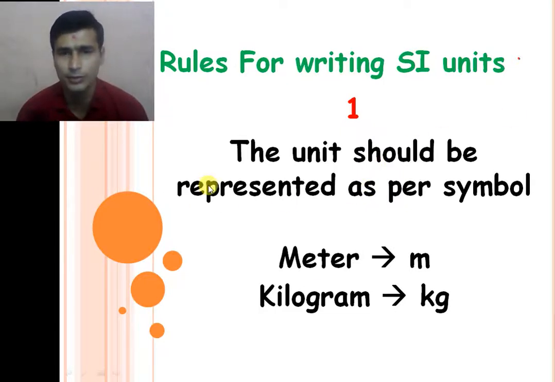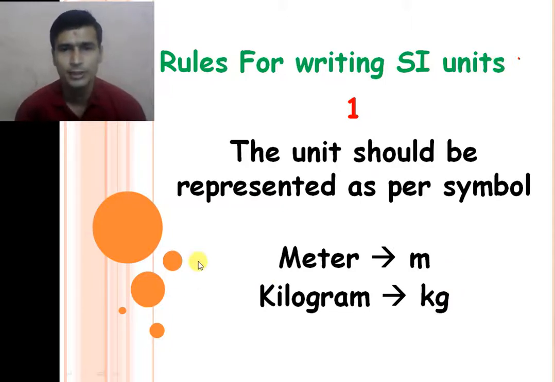The first rule is that the unit should be represented as per the symbol of that unit. For example, the meter is represented by a small m. We cannot write a capital M to represent a meter.